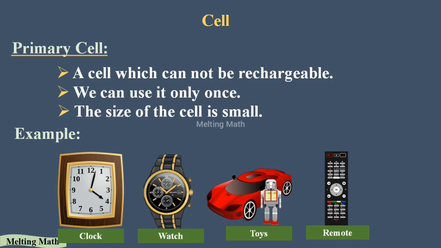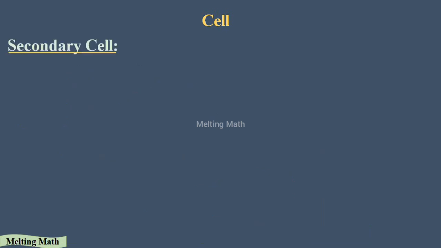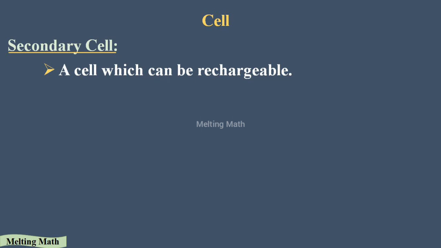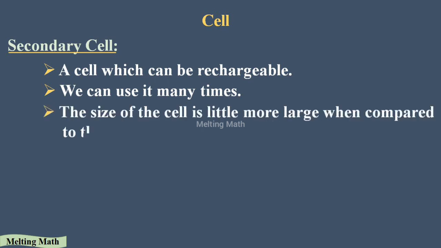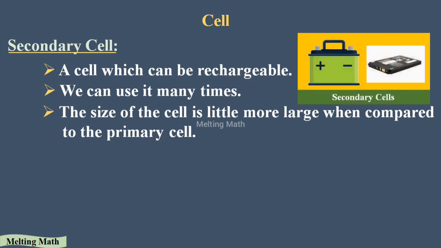It cannot be rechargeable, and we can use it only once. Okay, another type of cell is a secondary cell. A secondary cell is a cell which can be recharged. We can recharge it many times, and we can use it many times, and it's a long life cell. The size of the cell is a little larger when compared to the primary cell.